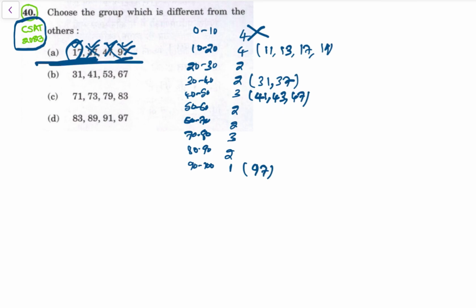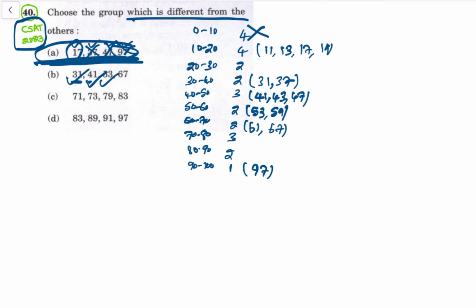So which group is different from others? भाई ये group है, ये same है, ठीक है. And ये देखो 31, 41, see 31 is a prime number, 41 is a prime number, and 53, yes, 53 is a prime number. See 53, 59 are prime numbers here. So 53 is a prime number and 67 is also a prime number. Here also 61, 67 are prime numbers. So 60, all these are prime numbers. So ये भी groups, so these are groups of prime numbers.